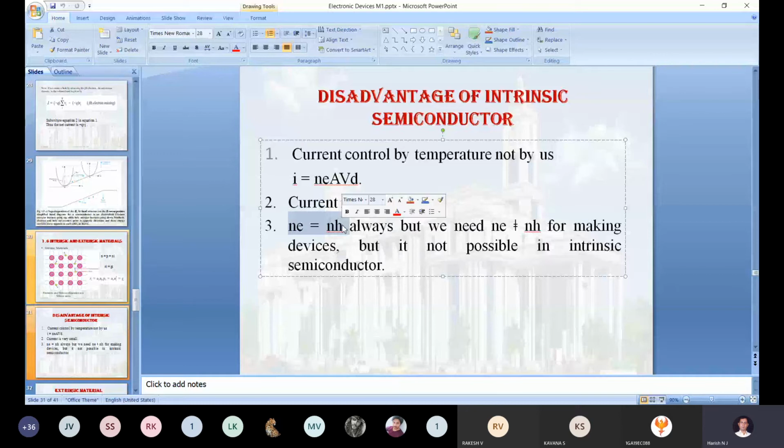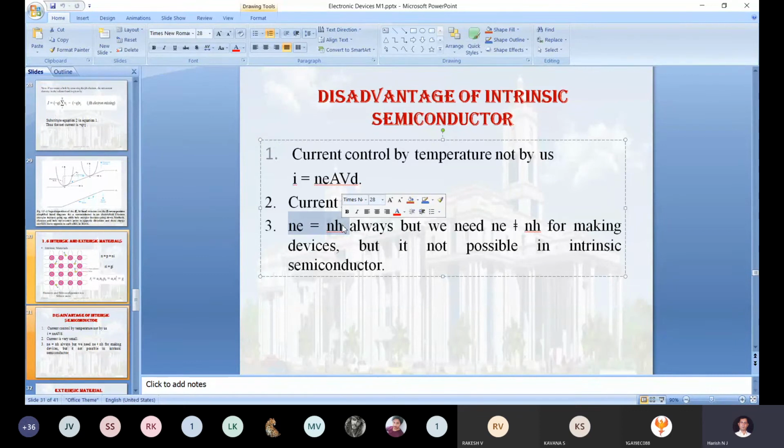But this statement, Ne equal to NH, does not fail. Even when temperature T is 100 degrees Celsius or 200, a very high temperature, the number of electrons and the number of holes will be the same. For making some devices, we actually require the condition Ne not equal to NH.